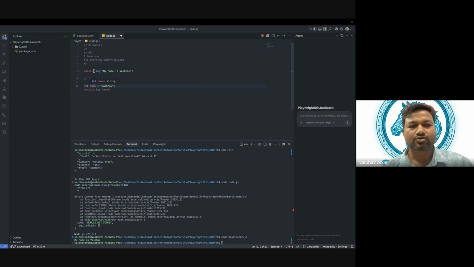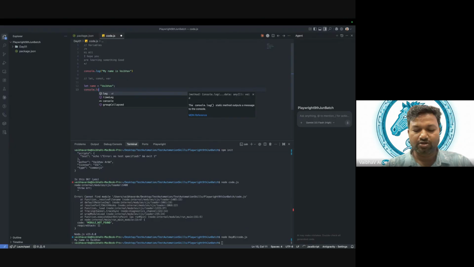So whenever we are going to declare a variable whose value we may expect to change in future, that time we will use let. So now name is equal to Vaibhav. If I go ahead and say console.log name, what should it print?